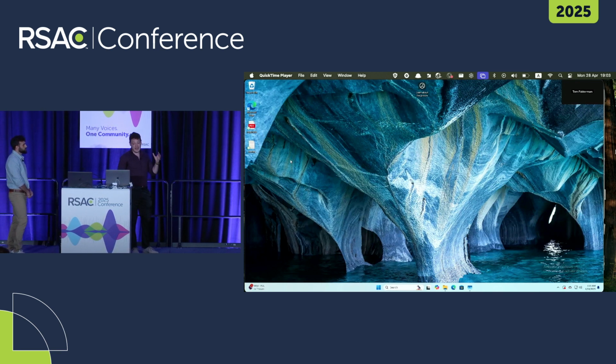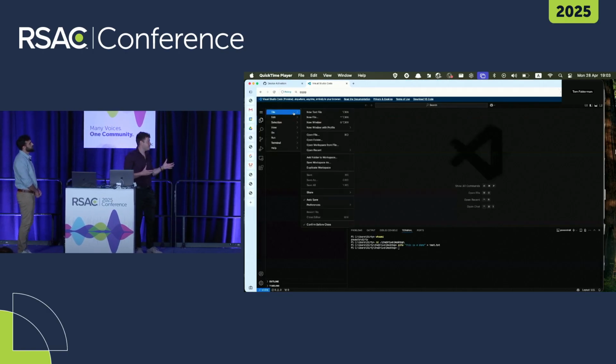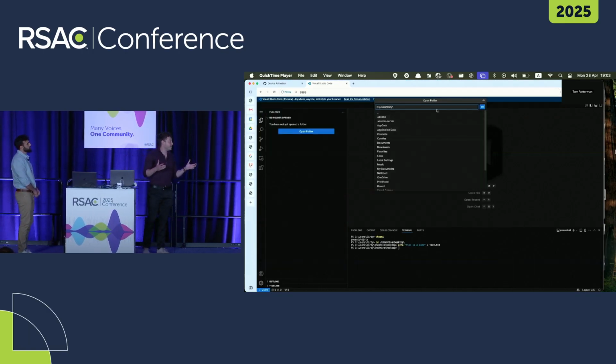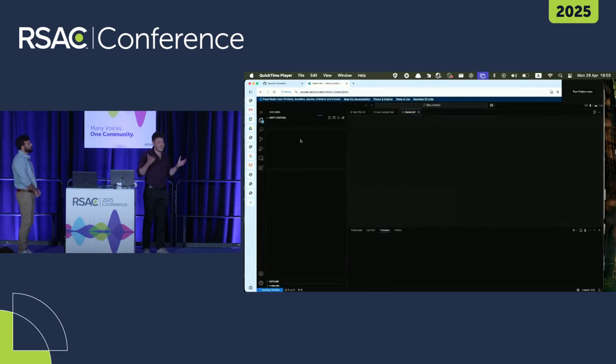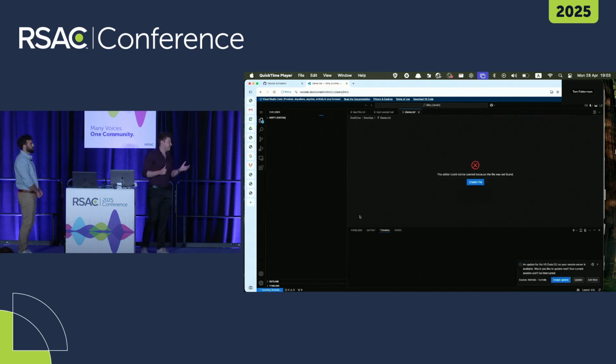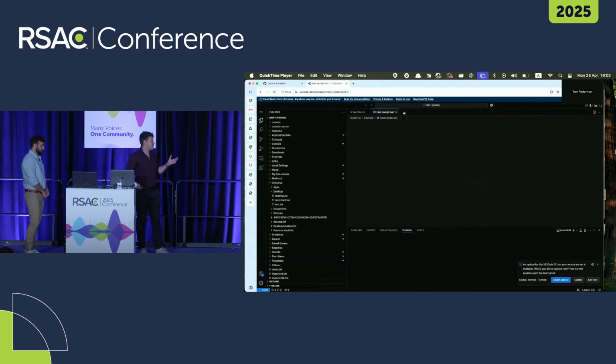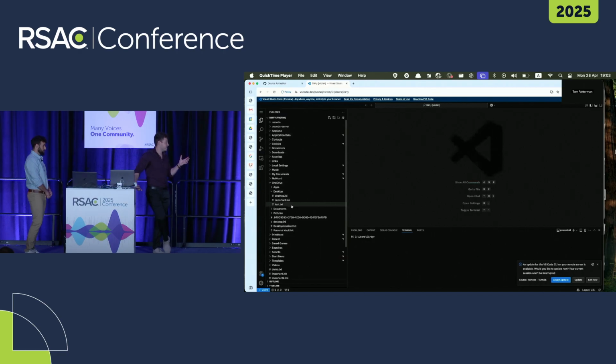Now we also have other different capabilities we get from using VS Code. We can use it as a file explorer and see all of the different folders inside the machine, which is great for an attacker. In here, I went to the user folder because from here I can see a bunch of different folders and files. I can see the desktop files right here.